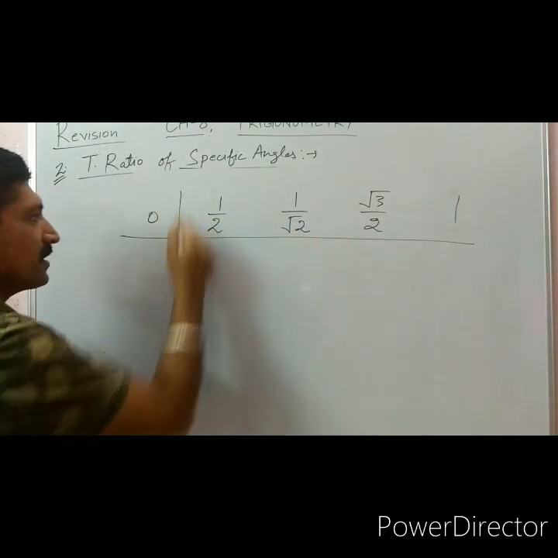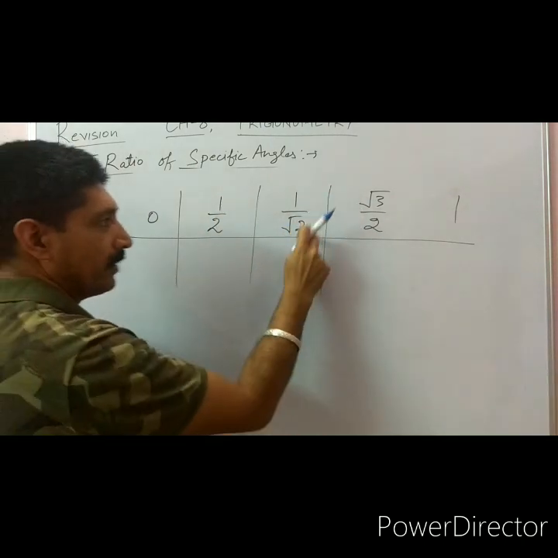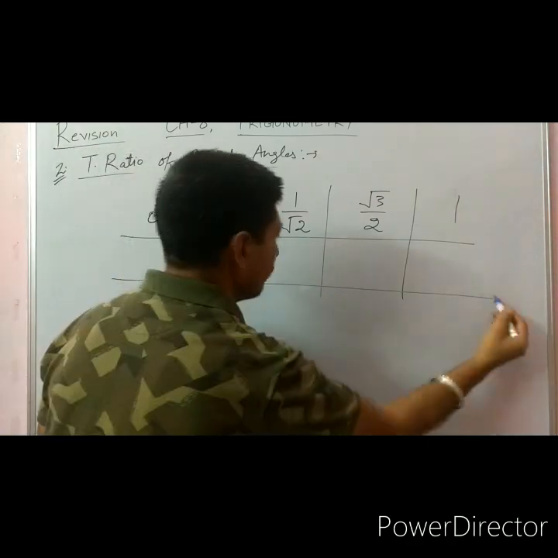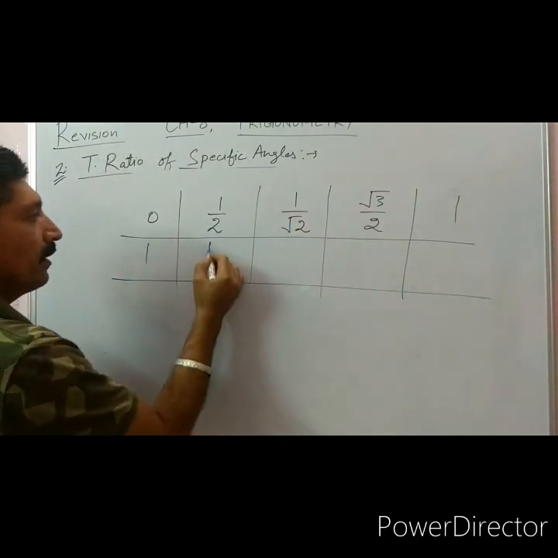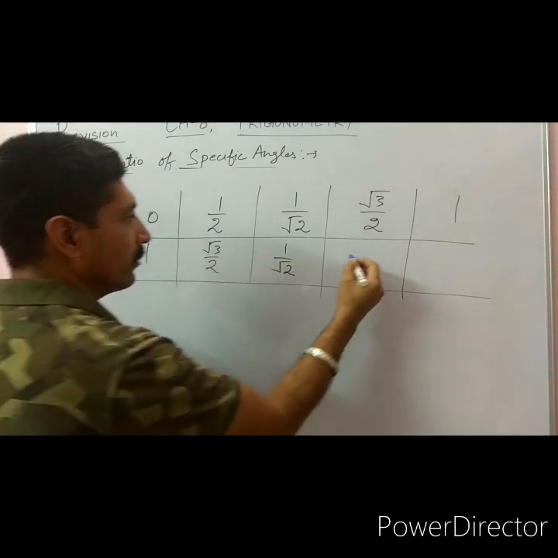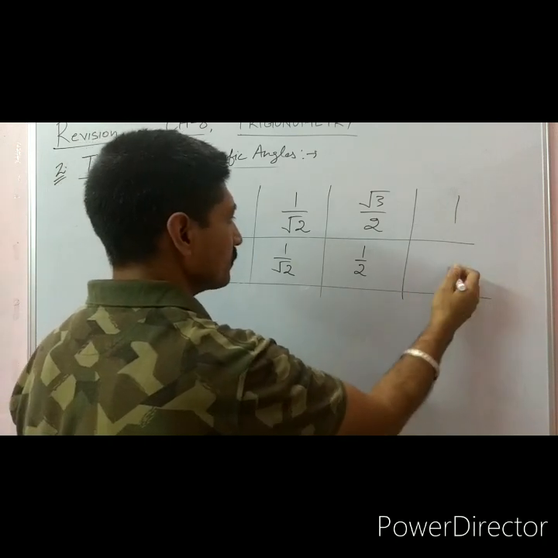I am talking about first 5 ratios. That is, sine of 0 is 0, sine of 30 is 1 by 2, sine of 45 is 1 by root 2, 60 and 90. Then next we have 1, root 3 by 2, 1 by root 2 and 1 by 2, and here it is 0.